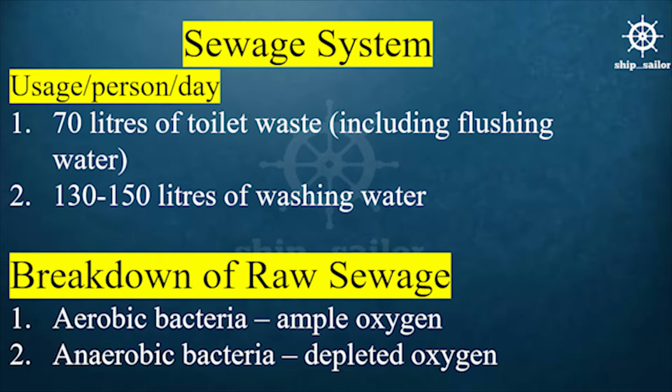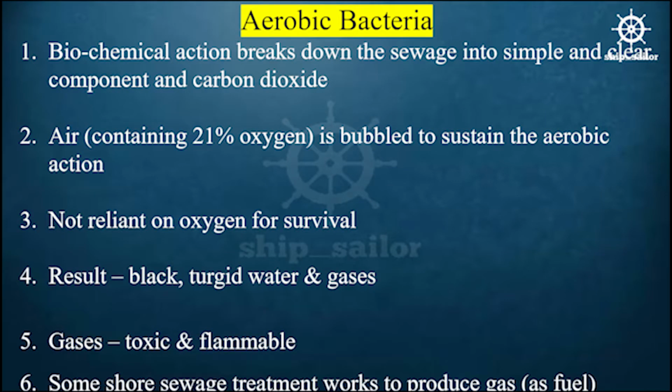Breakdown of raw sewage. 1. Aerobic bacteria, with ample oxygen. 2. Anaerobic bacteria, with depleted oxygen. Aerobic bacteria: 1. Biochemical action breaks down the sewage into simple and clear components and carbon dioxide. 2. Air, containing 21% oxygen, is bubbled through to sustain the aerobic action.